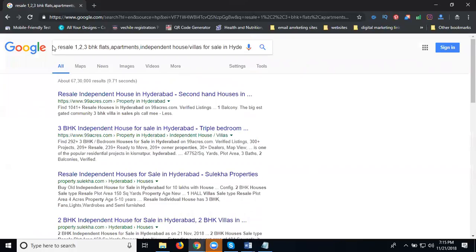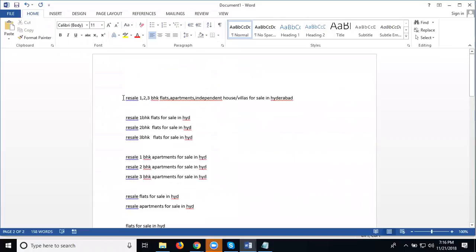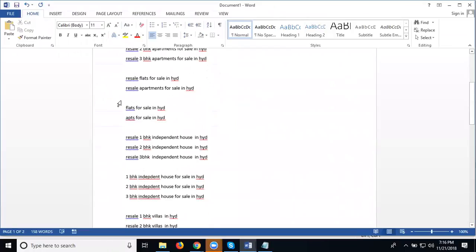If I say 1 BHK flats in Hyderabad, is there? 2 BHK flats for sale in Hyderabad, is there? 3 BHK flats for sale in Hyderabad, is there? So 1 BHK apartments in Hyderabad, 2 BHK apartments in Hyderabad, 2 BHK villas for sale in Hyderabad, 3 BHK villas for sale in Hyderabad. So whatever people search, my keywords will be shown like this.